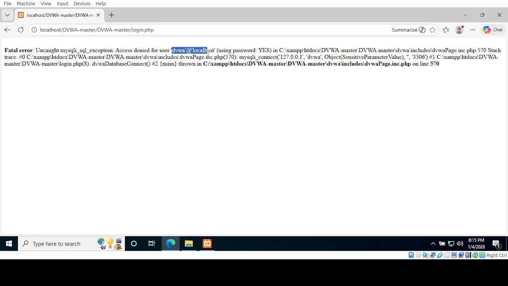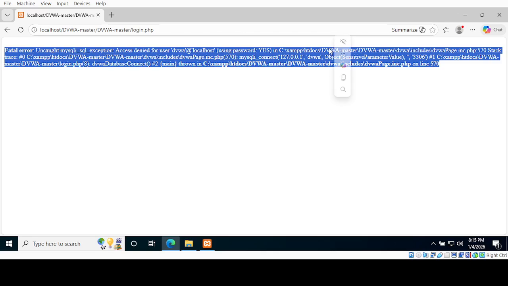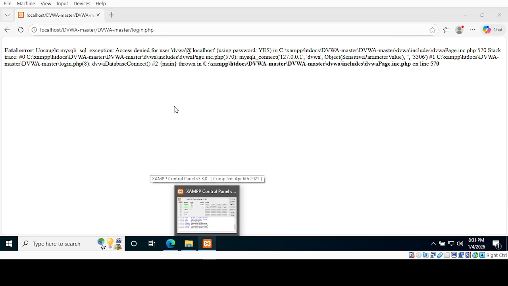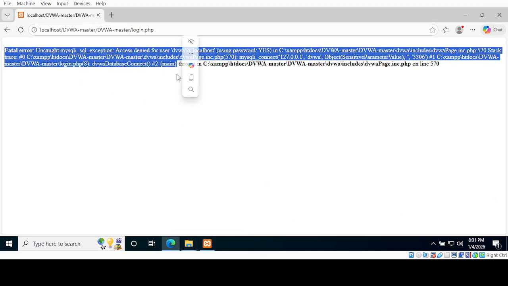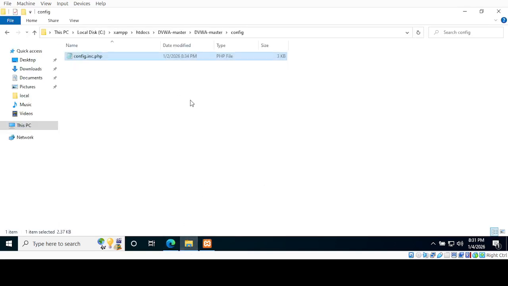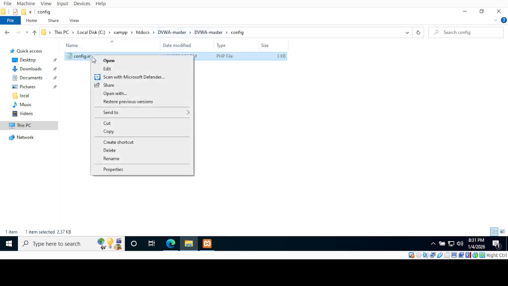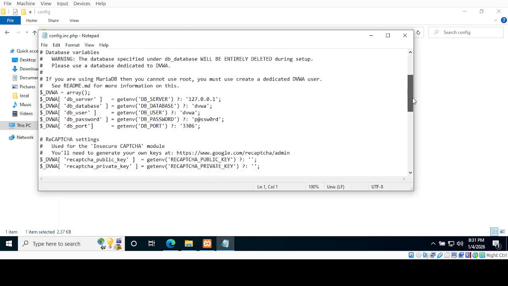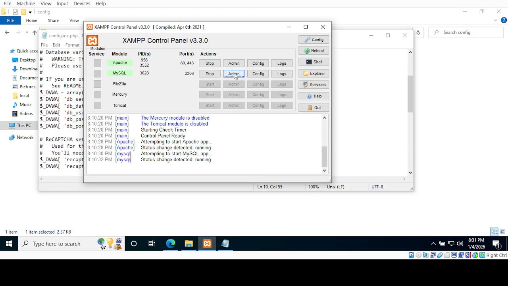Now we need to create a DVWA user in our SQL database. So if you get this error, go to this config file, open it. We need to create a database with the name of DVWA. Go to the control panel, click on admin.